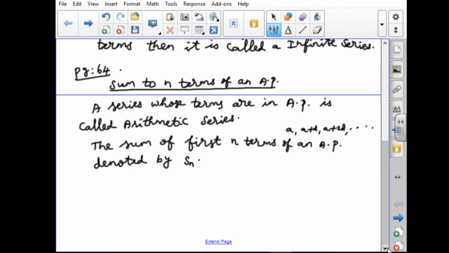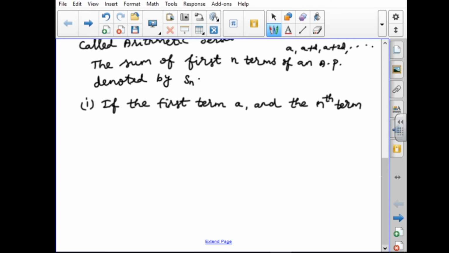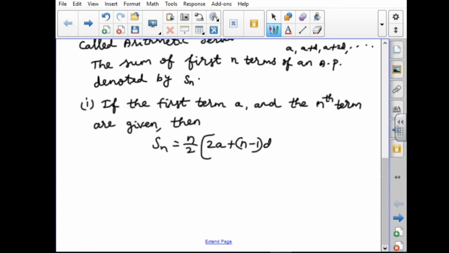Here for Sn we are going to write two formulas. The first one: if the first term a and the nth term are given, then Sn equals n by 2 into 2a plus (n minus 1) into d.